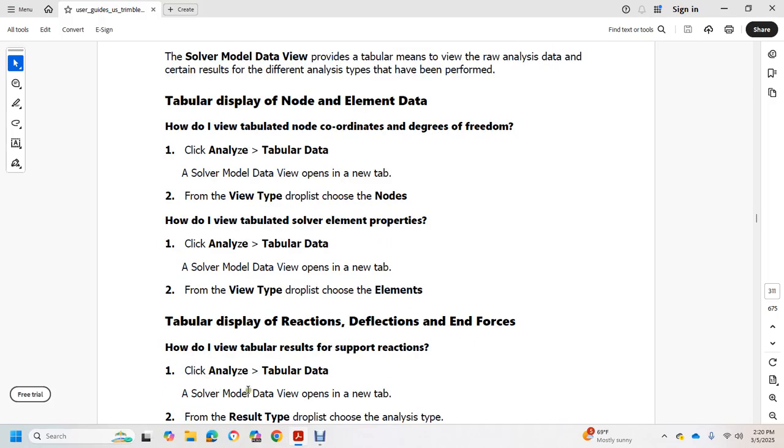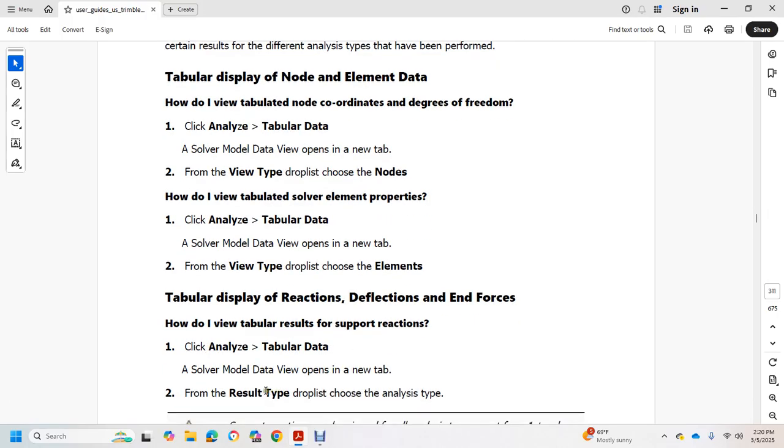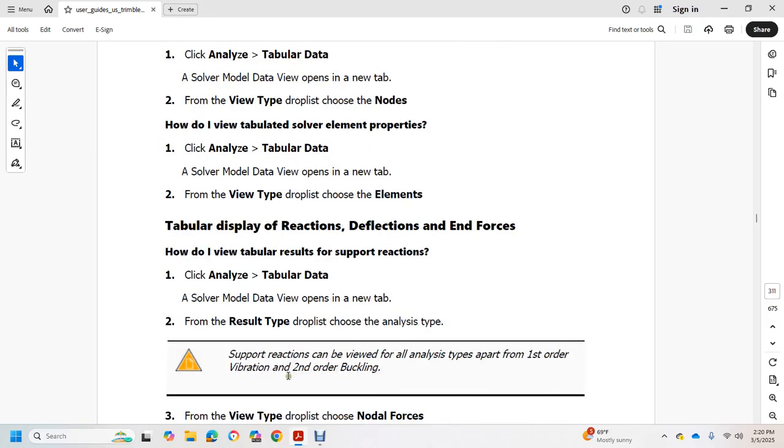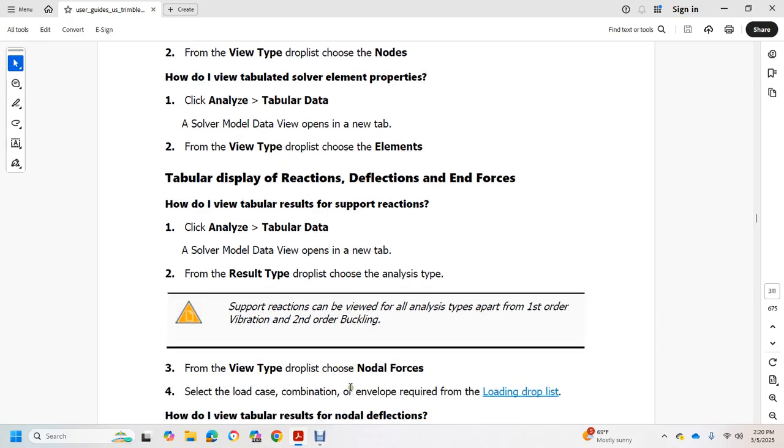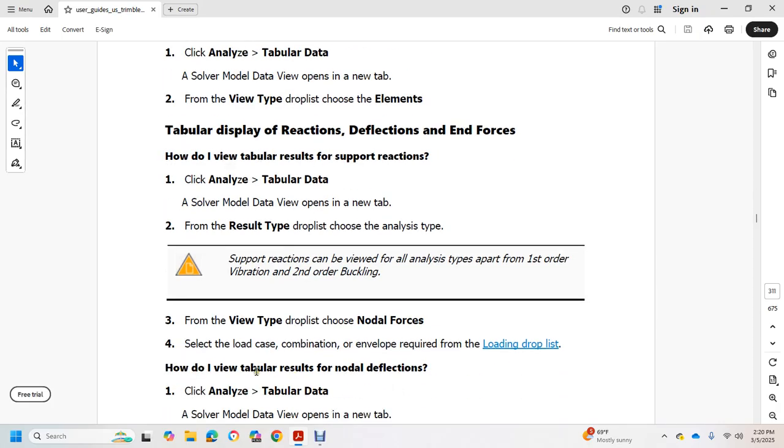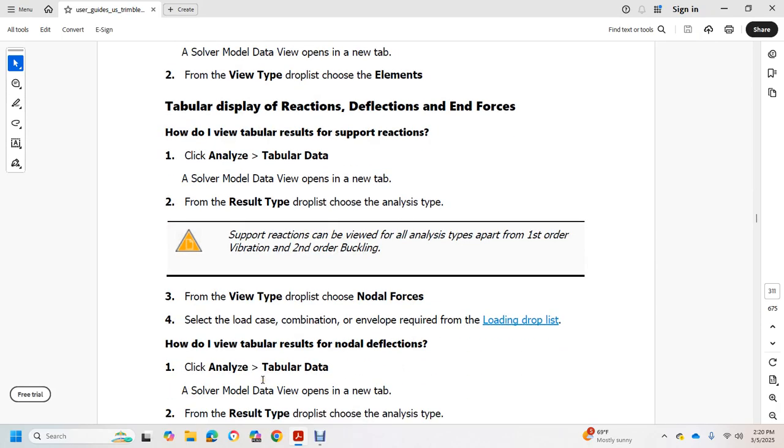Click Analyzing Tabular Data, solve the model data view, and open a new tab. For the result type drop-down list, check the analysis type. Support reactions can be viewed with the analysis types of first order, vibration, and second order buckling. From the view type drop-down list, select the forces, and look at the load case combination envelope required for the load drop-down listing. How do I view the tabular result of the model deflections?